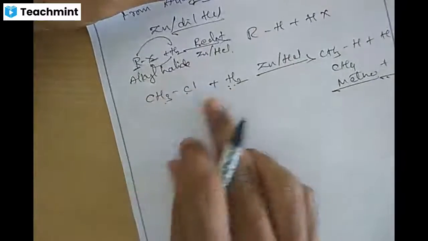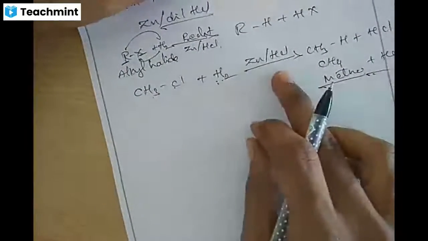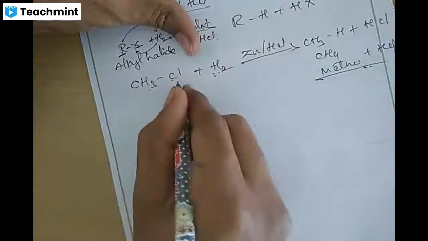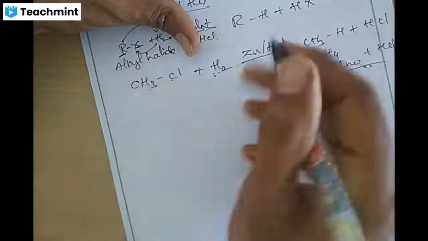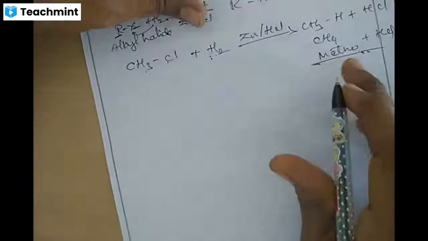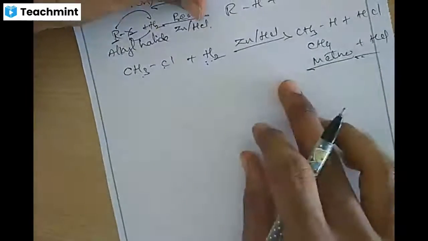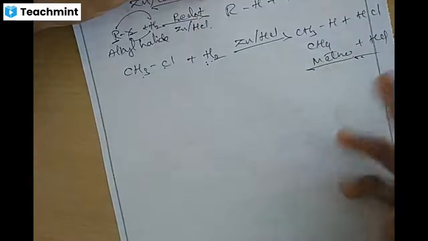So chloromethane treated with dihydrogen in presence of zinc and hydrochloric acid is reduced: CH3Cl, the chloride and H form HCl, and CH3 and H form methane. Similarly, chloroethane treated with dihydrogen will give ethane. So propane.